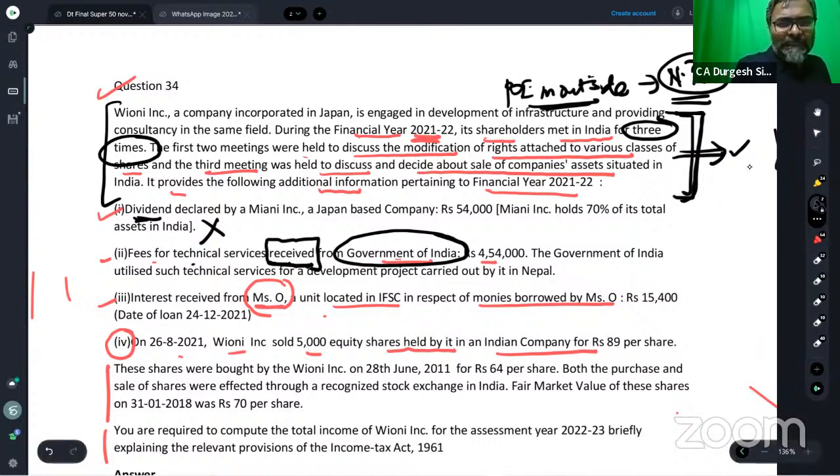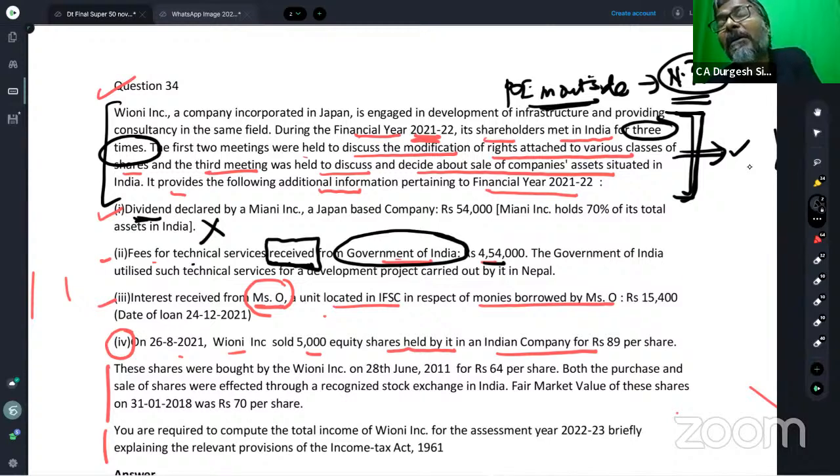So, students, fees for technical services received from Government of India. Because Government of India is making the payment, you will not see whether the government is making the payment for a project in India or a project outside India. We will not see that. For the non-resident who is receiving the amount of FTS, this income will always be deemed to accrue or arise in India.